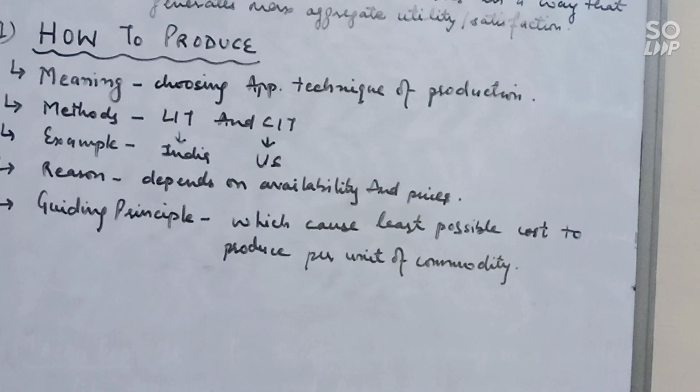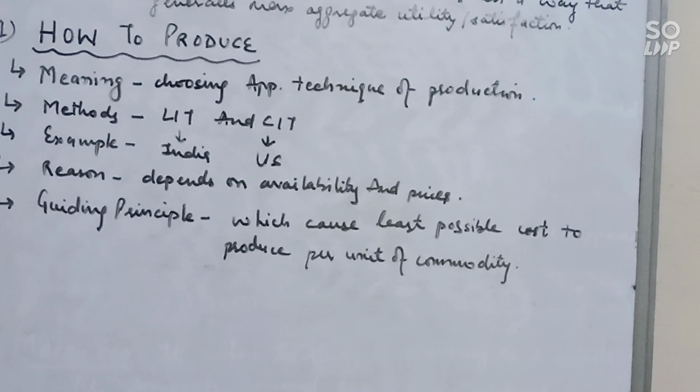And for example, textiles can be produced either with the help of more labor and less capital, or with less labor and more capital. It means we can use LIT or CIT. So it depends upon the situation, availability of the factors and their prices. So in India, we mostly use LIT so that we can provide more employment. Okay.